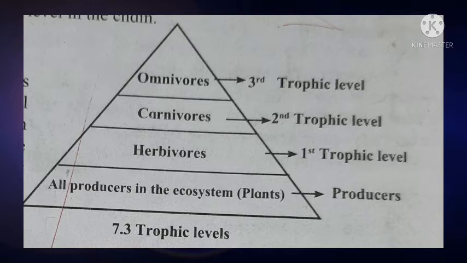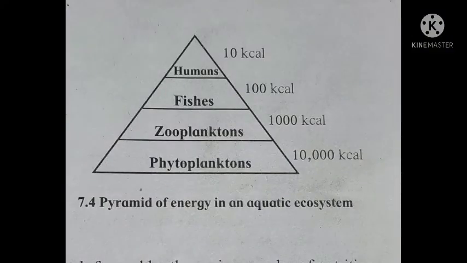The next point is the energy pyramid. Students, this is about the pyramid of energy in an aquatic ecosystem. In this, first phytoplanktons are present, in the second zooplanktons are present, in the third step fishes are present, and at the apex humans are present. Phytoplanktons means whatever plants are present in aquatic bodies. Zooplanktons means the microorganisms or small animals present in an aquatic ecosystem. Then it includes large fish and humans.